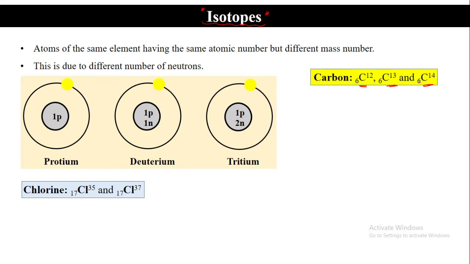One of these isotopes will be more abundant, that means present in a larger amount, and the others may be present in very small amounts. Now, what is the atomic weight of carbon? Suppose that is the question. How will you tell?